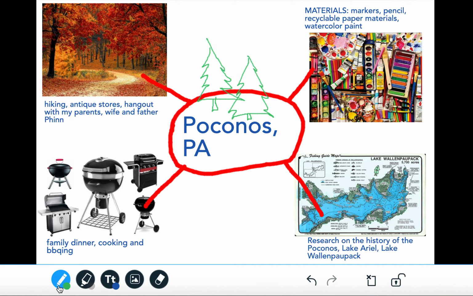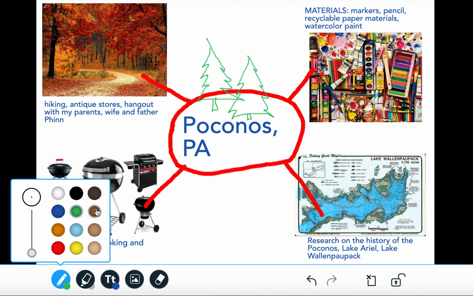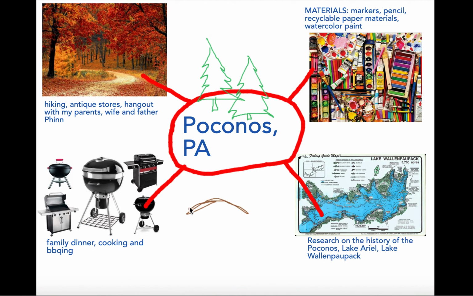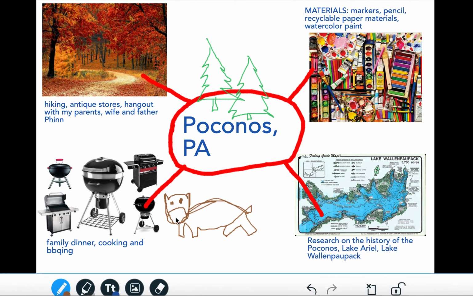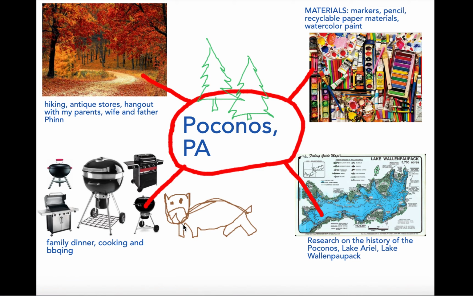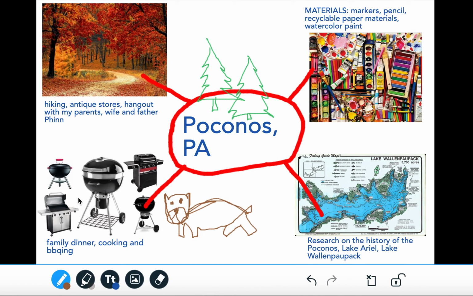All right. Really any sort of illustrations that you want to add in would be great. I'm going to experiment a little bit and try to draw my father's dog, Finn, which is kind of tricky, but let's see if we can make it happen. He's a small little guy, total pain in the butt, but I love him a lot, and he's super fun. He always gets super excited when he sees me and my wife, and wants to lay on us, and he's got a little nubbin tail there. All right, there we go. I got the dog in there. Got some trees, other materials.